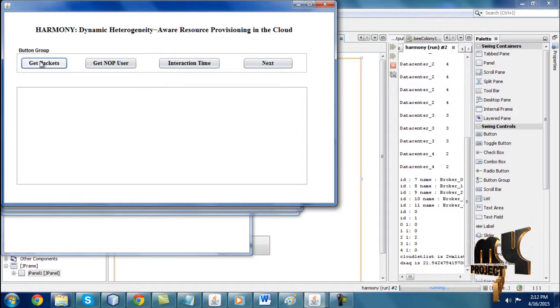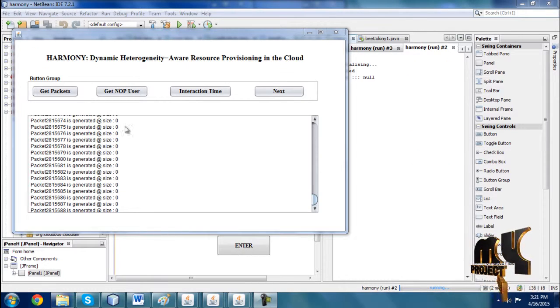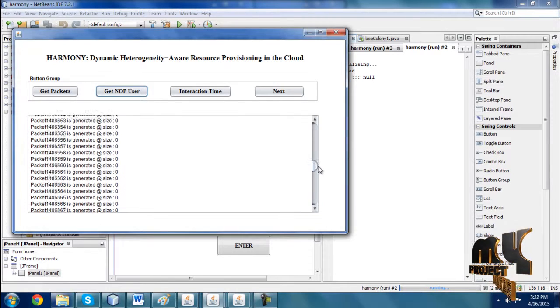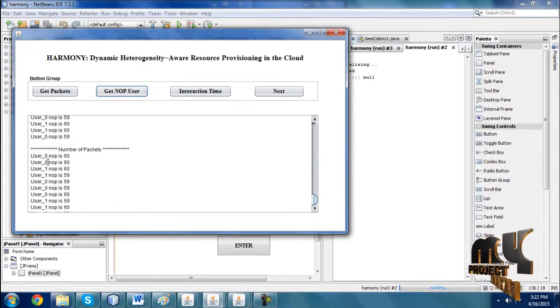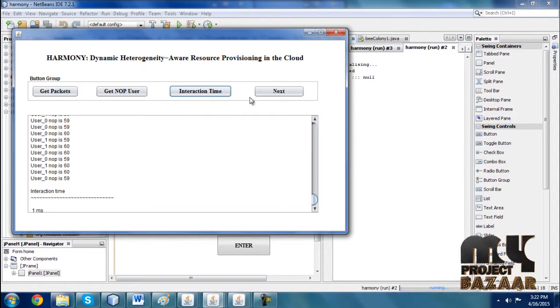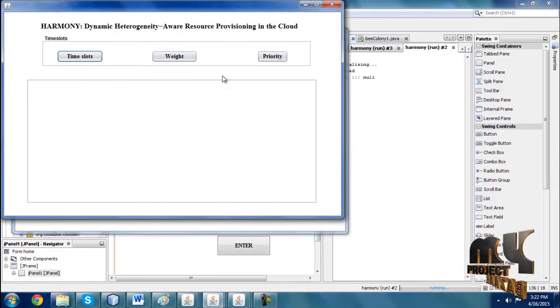Here I'm getting the number of packets, the packets of the users. These are the packets of the data, and the NOP values are obtained here. The NOP value is the number of packets used. Then here I'm getting the interaction time and clicking the next button. It moves to the next process.